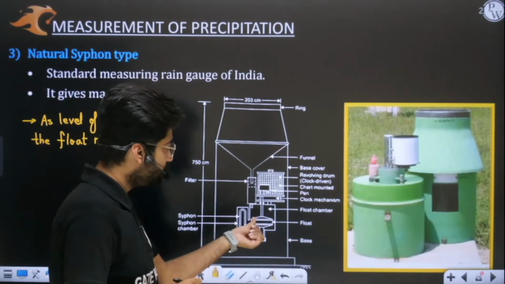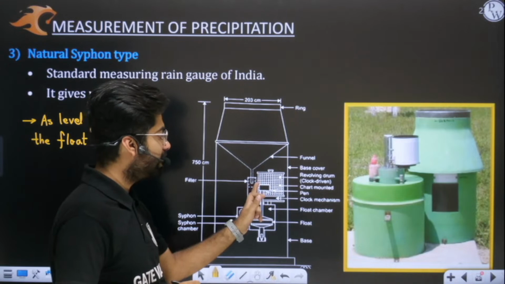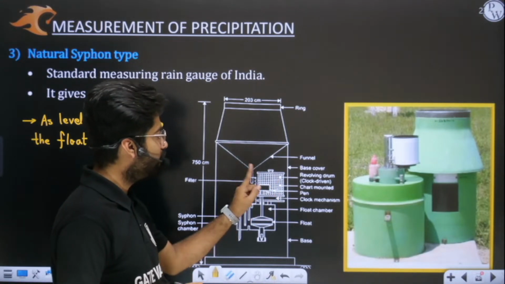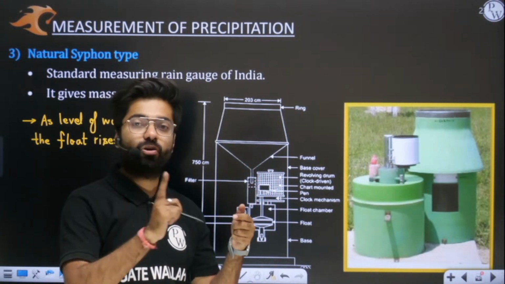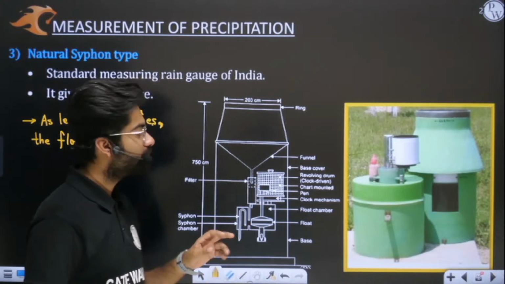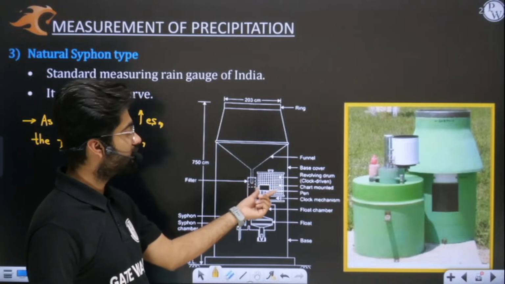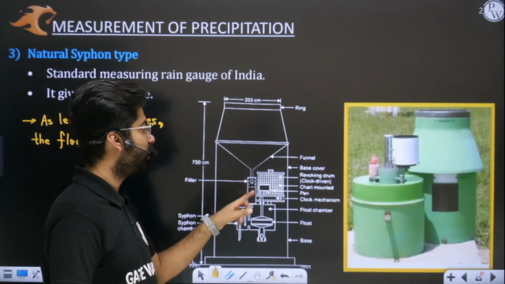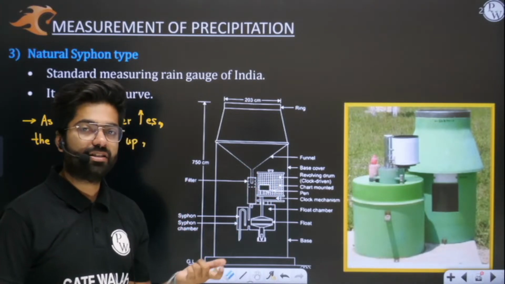Here the float is connected to a pen. You can see a pen here. Again we have a clock driven revolving drum on which your chart is mounted. Yes or no? You can see here we have a revolving drum on which the chart is mounted. This is a pen. Again a similar kind of mechanism is there.